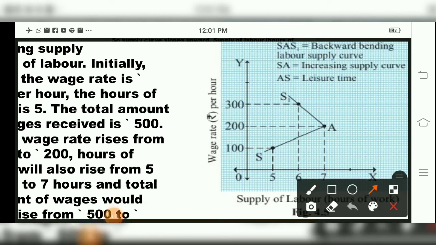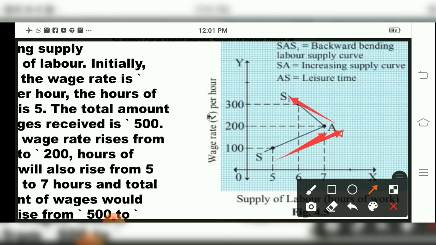After plotting the points, SAS1 is drawn. SS is a supply curve, and this A is mentioned as leisure time. And SA is the increasing supply curve.